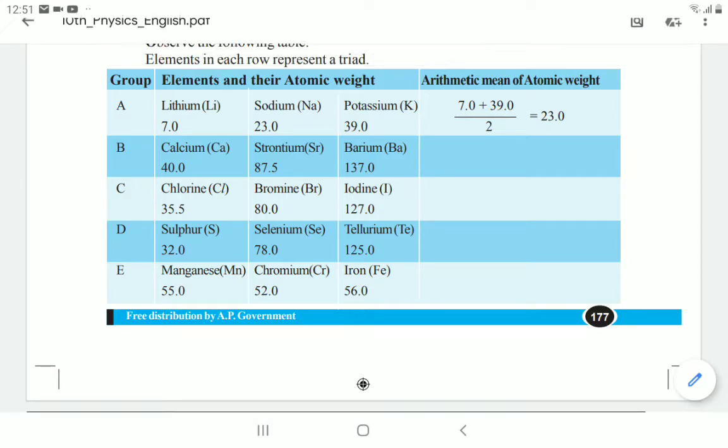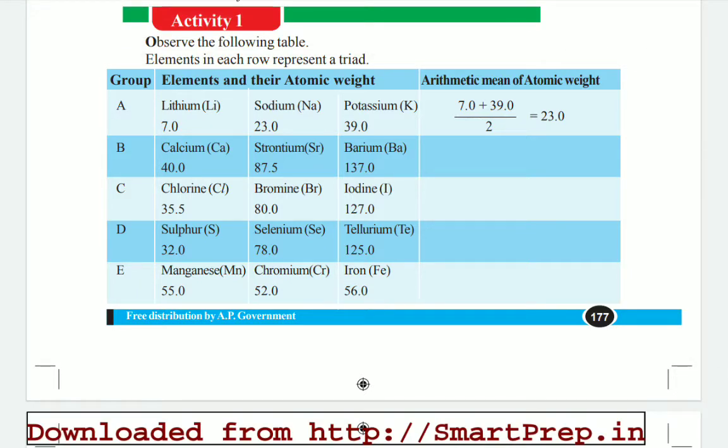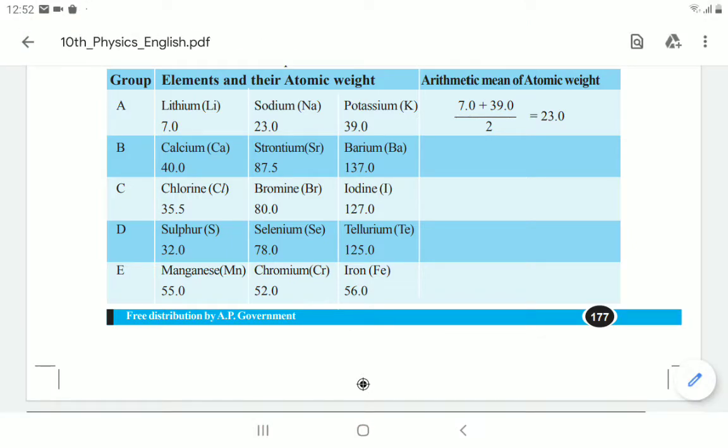The average atomic weight of the first one and the last one will not equal the middle one for all the triads. For the first one it was satisfied, but if you do the remaining four, we can understand this law is not satisfied for the remaining groups. This classification led to another classification of the elements according to their chemical and physical properties. And here we have some limitations also. Limitations means the problems we can identify in Dobereiner's triads, and why we are going for another classification of the elements.